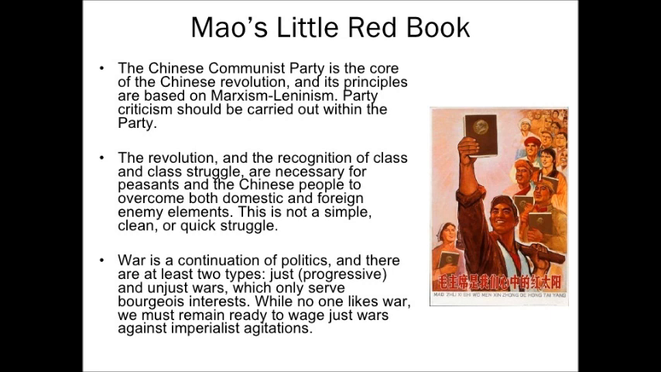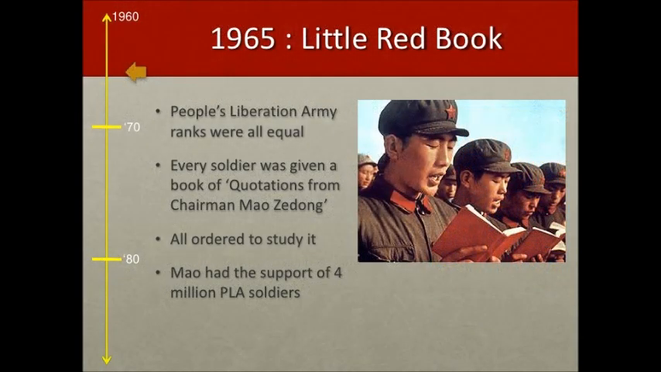War is a continuation of politics, and there are at least two types, just and unjust war, which only serve bourgeois interests. While no one likes war, we must remain ready to wage just wars against imperialist agitation. Here we can see a picture of soldiers reading the Red Book.